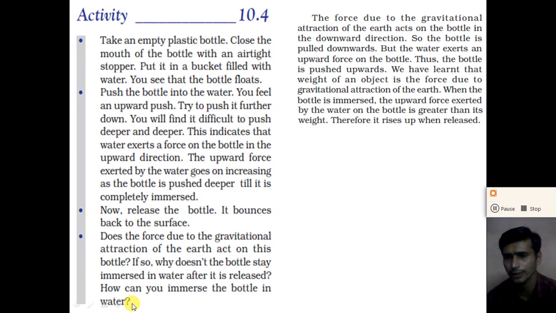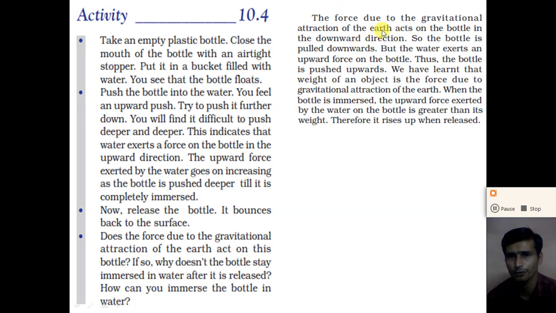If we consider the gravitational force, it acts in the downward direction. But why does the bottle move in the upward direction in the water? Due to the upward force. Here the gravitational force is there, but the upward force is greater than the gravitational force, and due to this the bottle moves to the surface of the water.